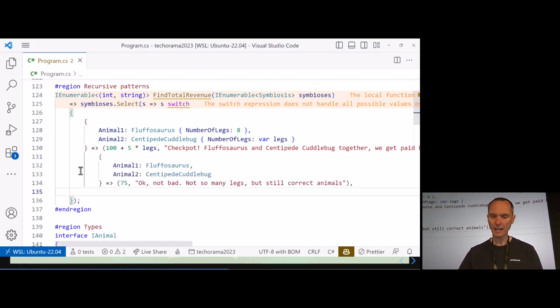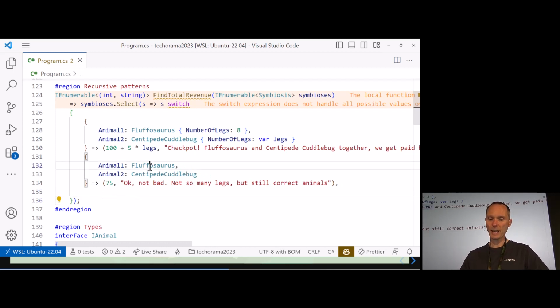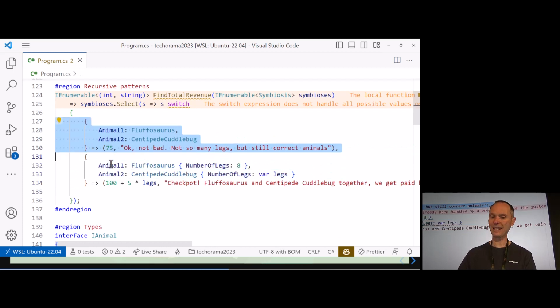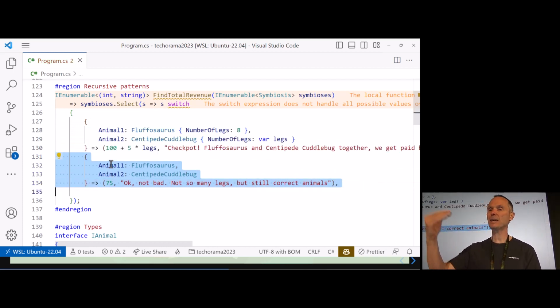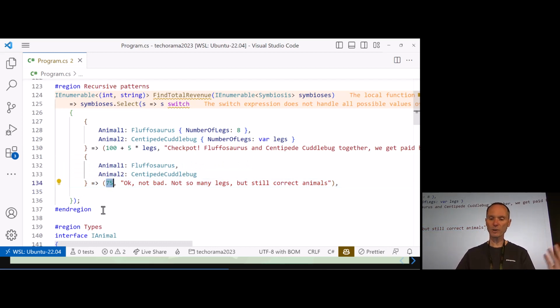Here we are. It's just a Flaphosaurus and centipede cuddlebug. So here we are using only one level of recursion. Now let's check what's going to happen if I move that one up. Yes, exactly what we expected. C# will tell us that the generic case is now before the special case, and that doesn't make sense. So let's move it down again, because the generic case has to be after the special case, and now it's okay. We have at least a Flaphosaurus and a centipede cuddlebug. We get 75 euro or dollar or whatever, and that's not too bad.